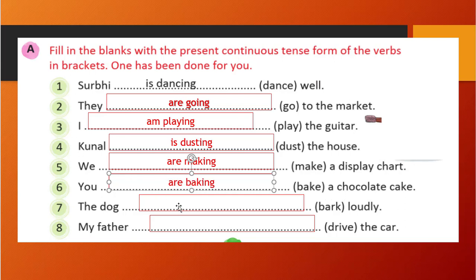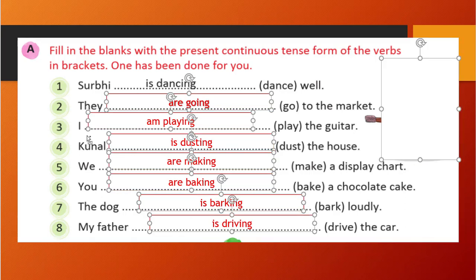The dog is barking loudly, right? Barking loudly. My father is driving the car. You see, we are just adding is, am, are and writing the ing verbs, correct?